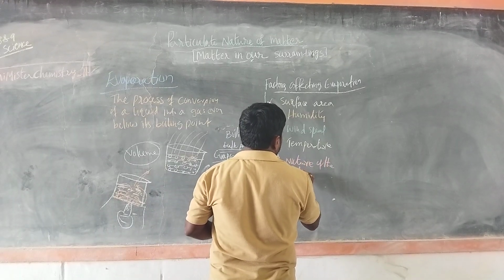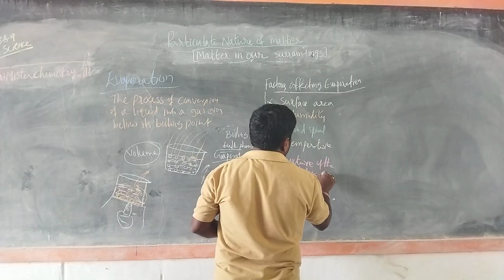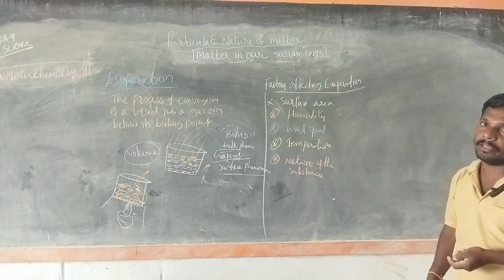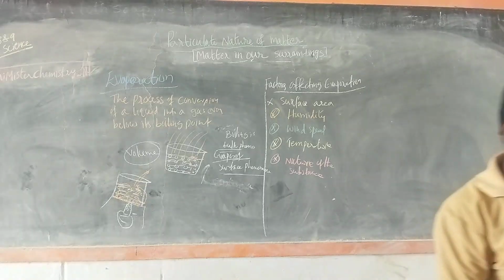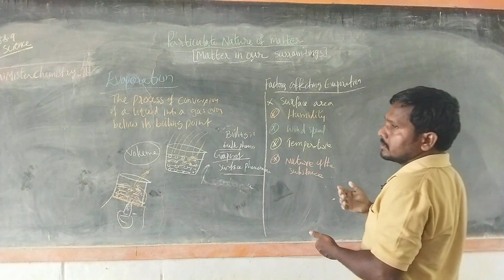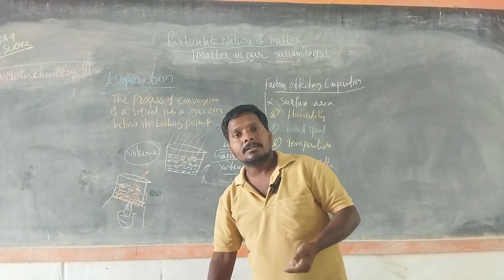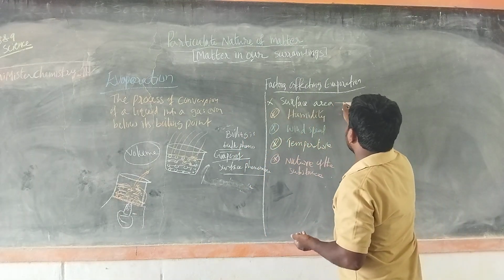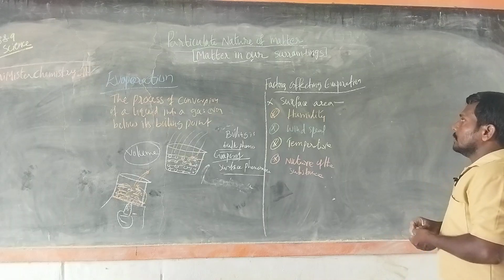Nature of the substance, or nothing but the leaf. So these are the factors which influence and affect the rate of evaporation. Here the rate of evaporation means whether evaporation takes place quickly or slowly, faster or slower. Let us discuss surface area.